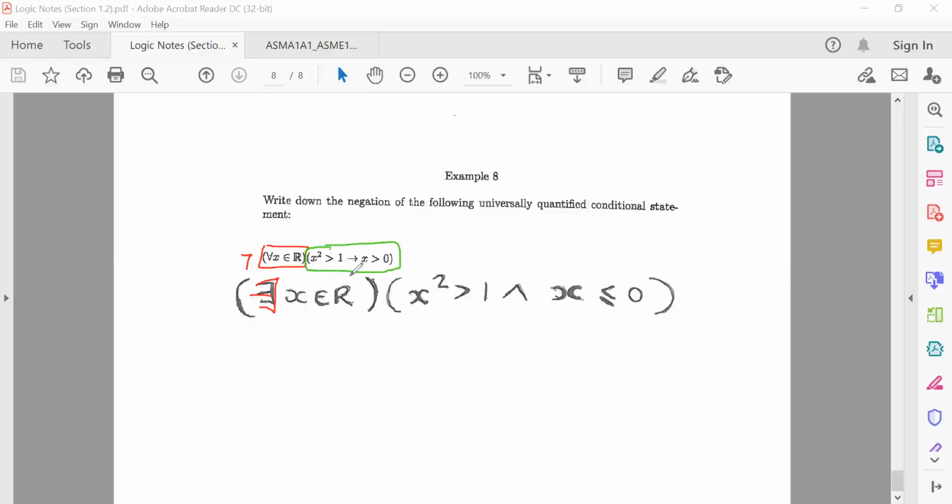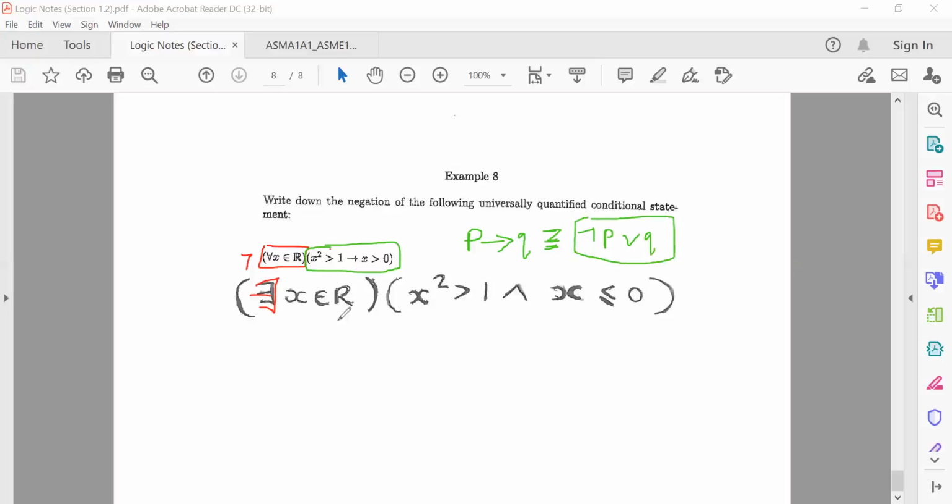So if you remember well, the reason why this one is a very tricky one is that you can't just negate it directly. You need to first of all consider the fact that if you have P implies Q, this is logically equivalent to not P or Q, all right? So because of this logical equivalence, it means this whole thing in green can be written as this here, all right?